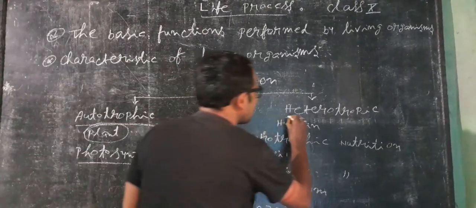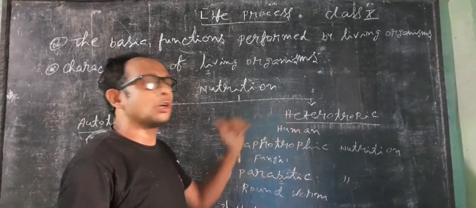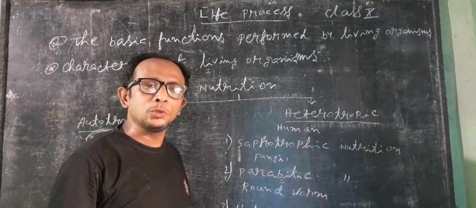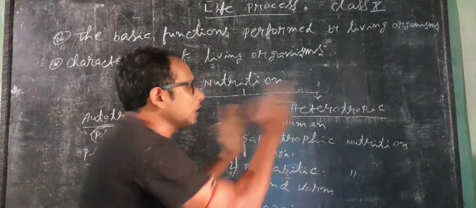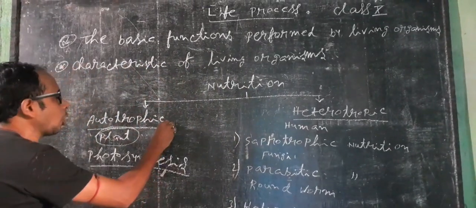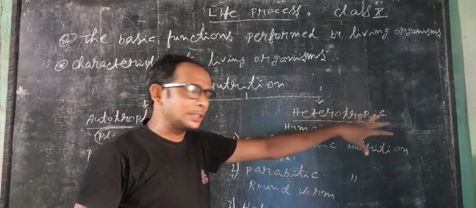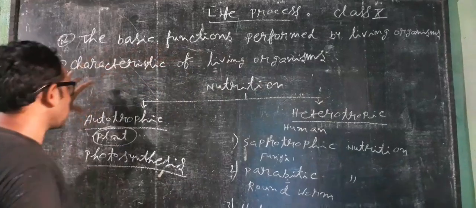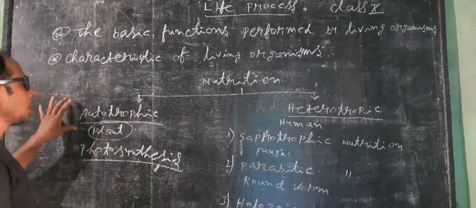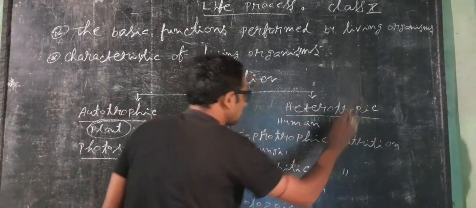Then the heterotrophic mode of nutrition. Heterotrophic mode of nutrition means those organisms that can't produce their own food. They totally depend on the autotrophs.